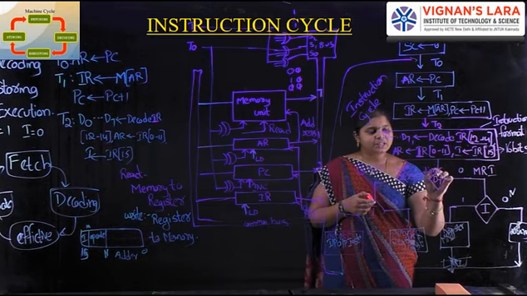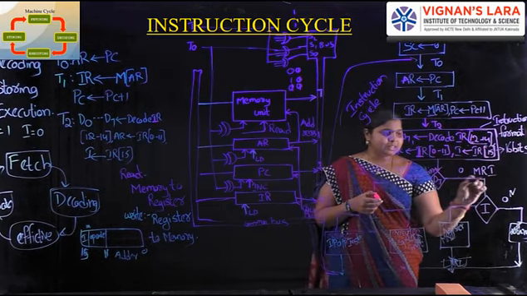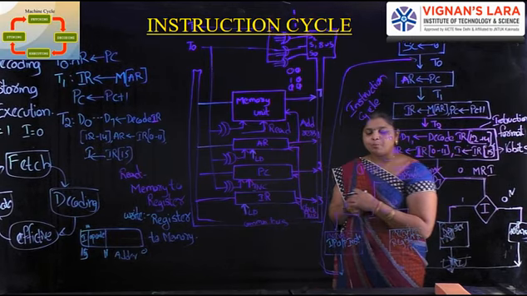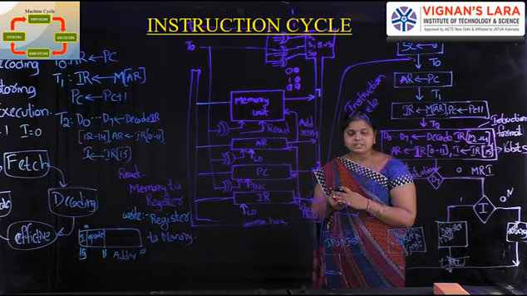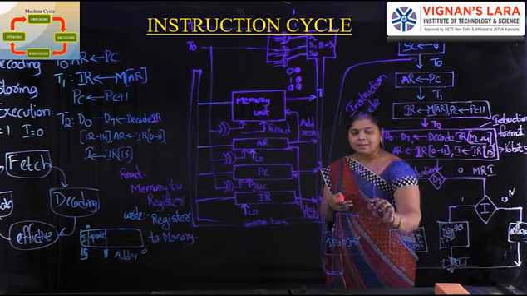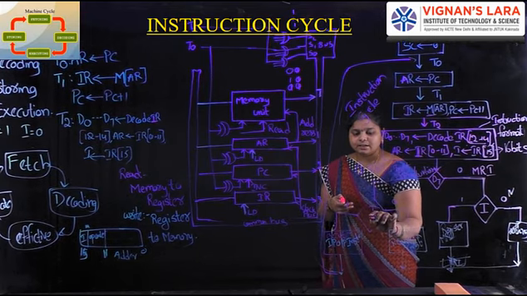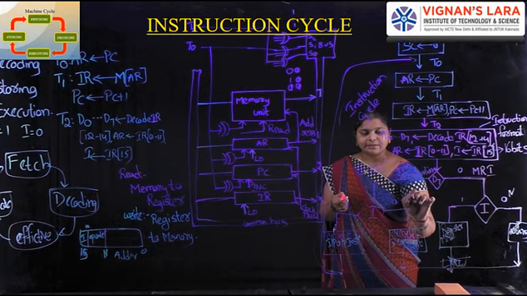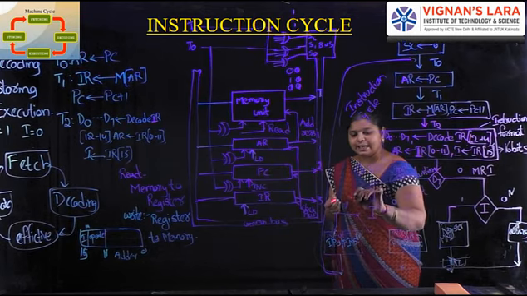From decision D7, D7 equal to 0 represents a memory reference instruction. If it is 1, it performs both register reference instructions and input output instructions. I indicates whether it contains a direct address or an indirect address: 0 means direct address, 1 means indirect address.